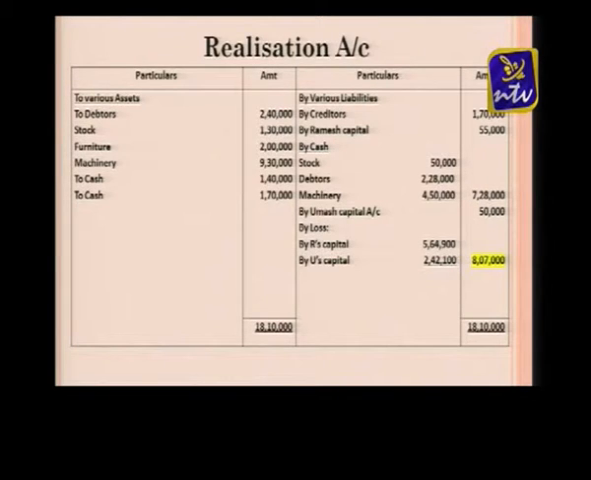Then afterwards you can see that the remaining stock was sold at a loss of 15,000 and debtors were realized at a discount of 5%. These all assets are realized.